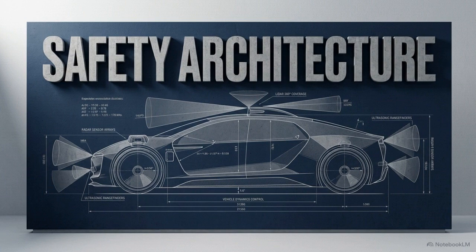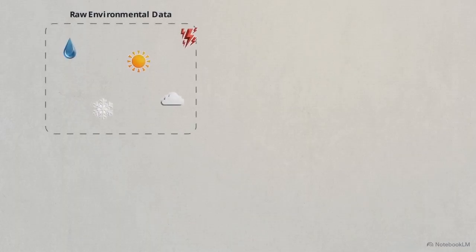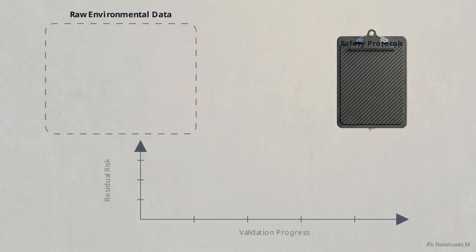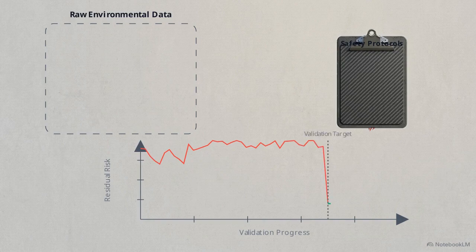SOTIF stands for the Safety of the Intended Functionality. Its mission is to categorize and eliminate environmental variables. SOTIF systematically identifies unknown dangers, tests how the vehicle reacts, and turns those uncertainties into strict, documented safety protocols. SOTIF functions as a rigorous filtering process. It takes the unpredictable nature of reality and subjects it to continuous validation, reducing residual risk until the vehicle's behavior becomes statistically acceptable and predictable.